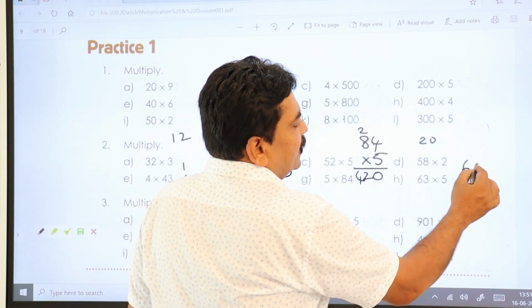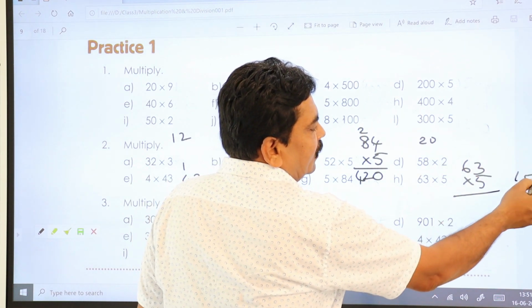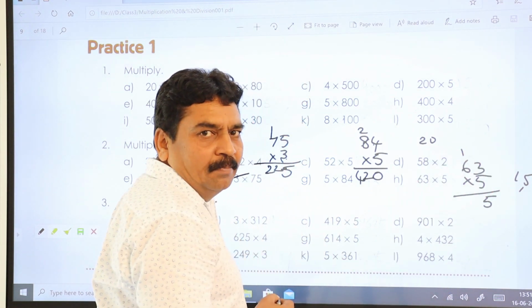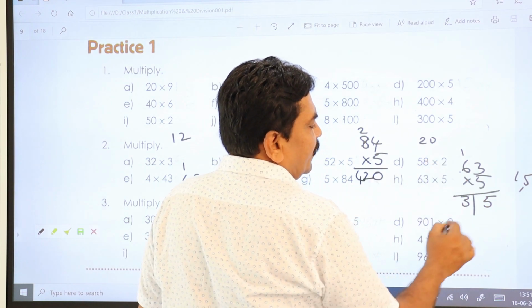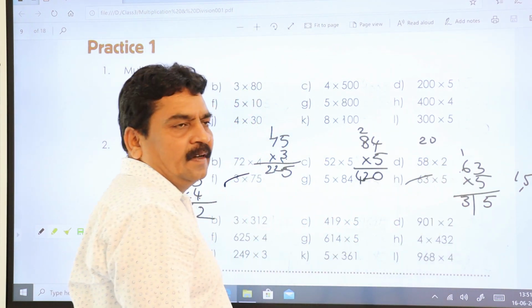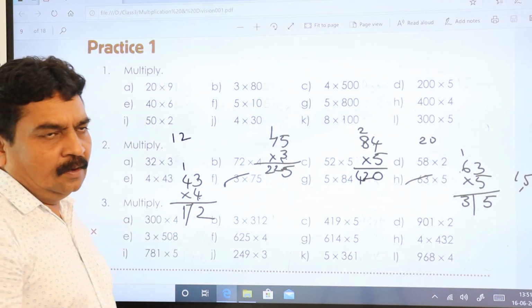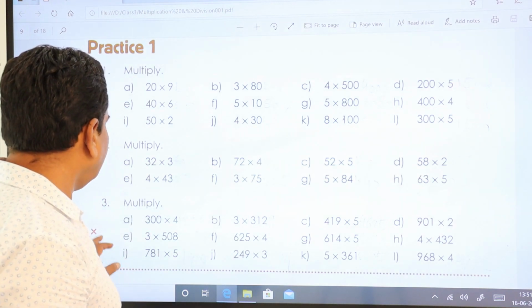63 into 5. 5 threes are how much? 15. The ones place value you keep down. The tens place value you carry forward to the next number. 5 sixes are 30. 30 plus 1, 31. This is your answer for this. So we have finished even the second bit also. Let us go to the third bit now.